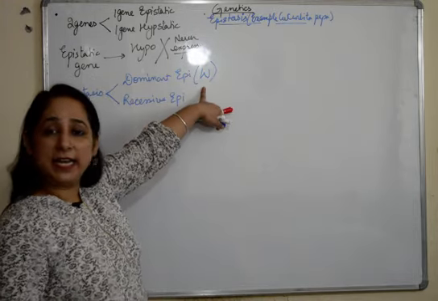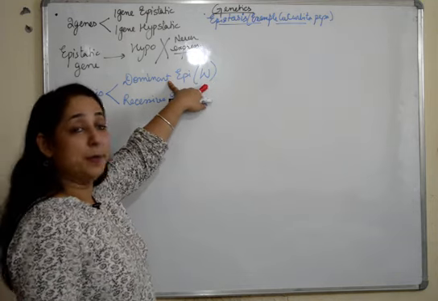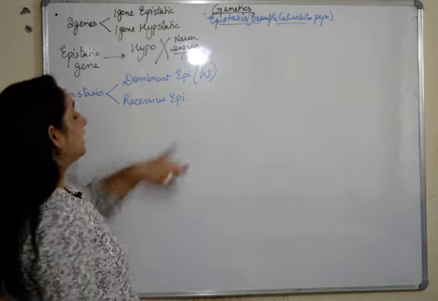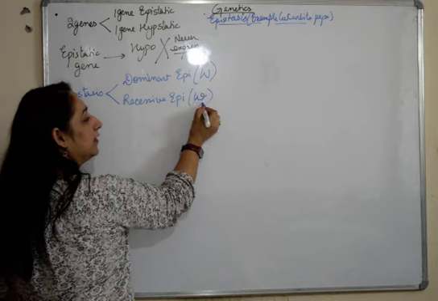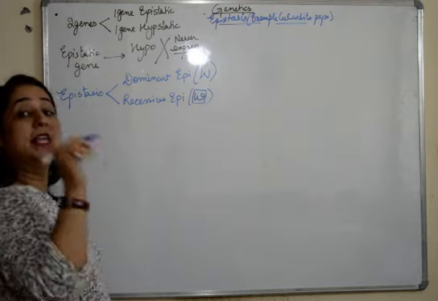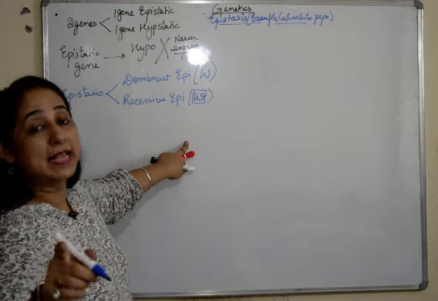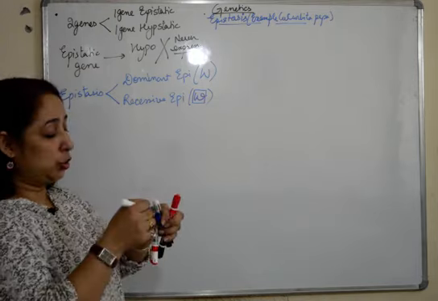If in a recessive state, it will not show its effect. But if we are specifically talking about dominant epistasis, this epistatic gene will express itself. Recessive epistasis means that even if the gene is present in a recessive state, it is not going to allow the other gene to express itself. So epistasis is of two types.